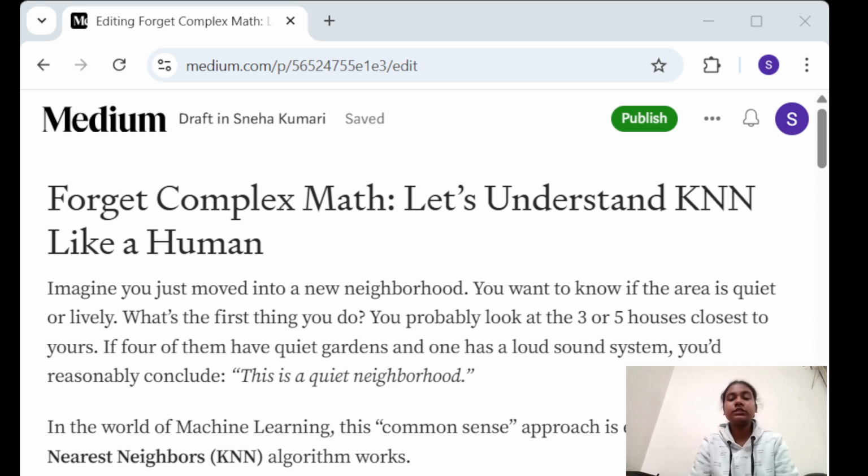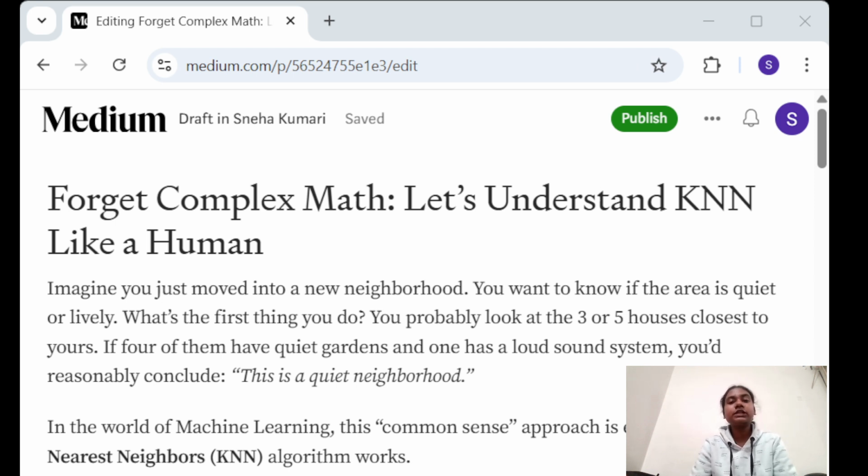So the heading also tells you about that. KNN is basically a math. If you don't want to learn the complex maths, you can still understand KNN. It is also a complex math type, but we will learn it in an easy way. KNN makes it easy. So let's give an example.